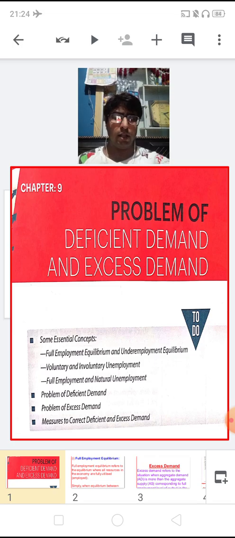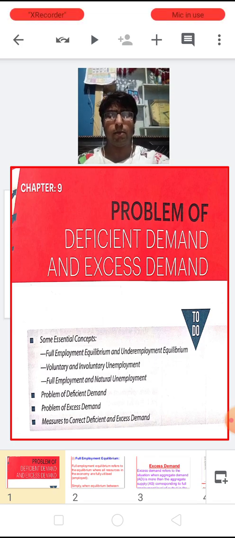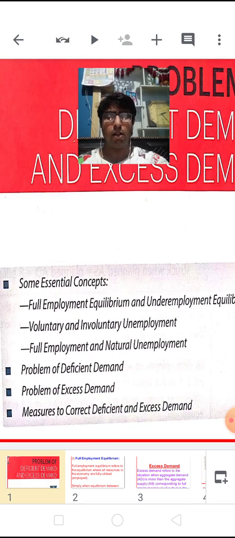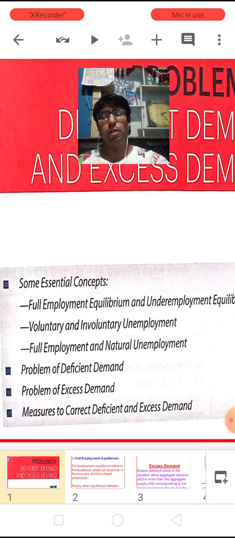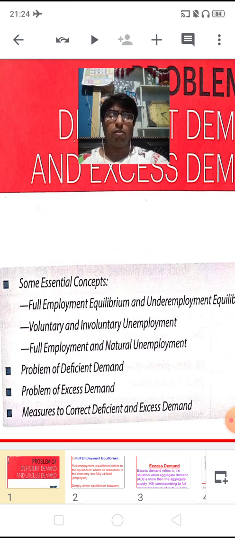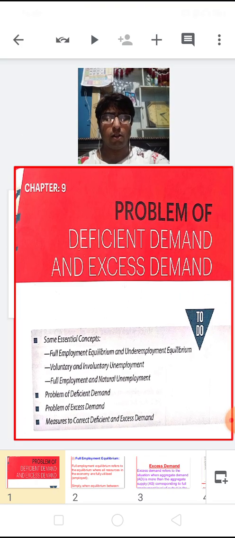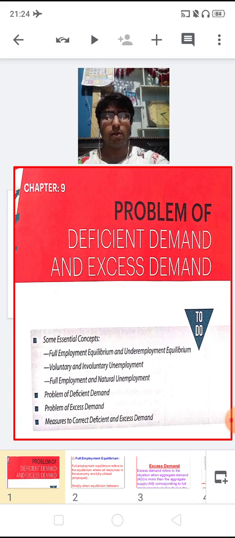Like we have already learned full employment equilibrium and underemployment equilibrium, thereafter voluntary and involuntary unemployment, full employment and natural unemployment, and problem of deficient demand. So this was the topic we have already learned in the previous video. Now today we are going to learn the problem of excess demand, and finally the measures to control the deficient and excess demand. So let us start with our topic, the problem of excess demand.